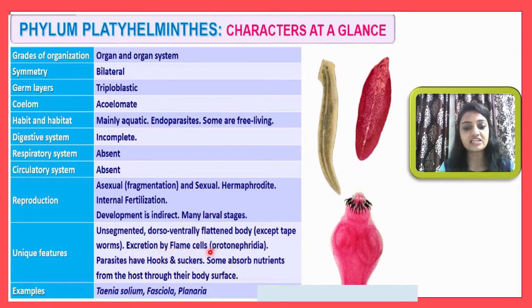which are also considered protonephridia. Here parasites will have hooks and suckers. Some absorb nutrients from the host through their body surfaces, using these hooks and suckers. Examples include Taenia solium, Fasciola, which is also called the liver fluke, and finally Planaria.